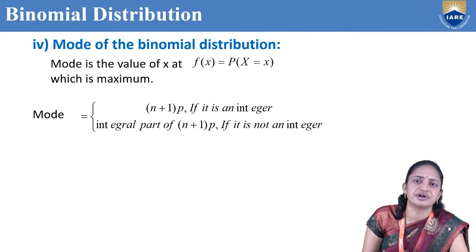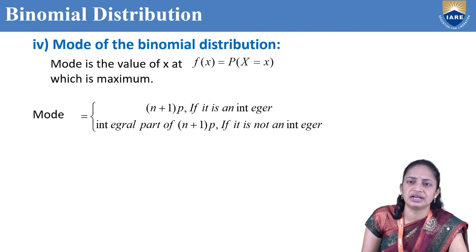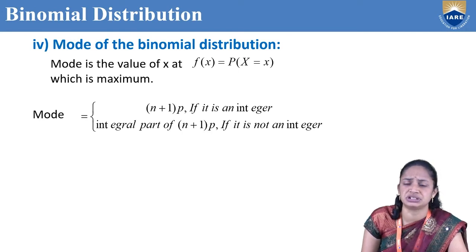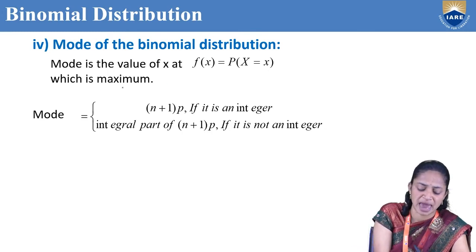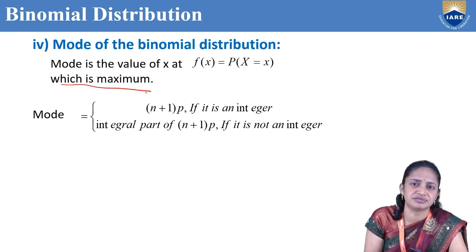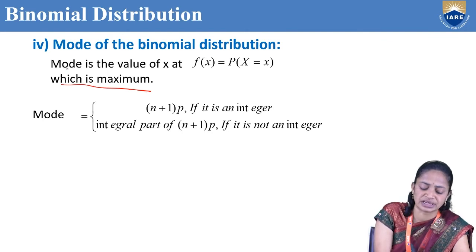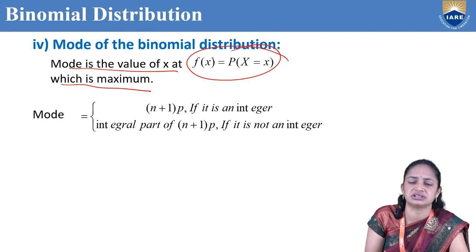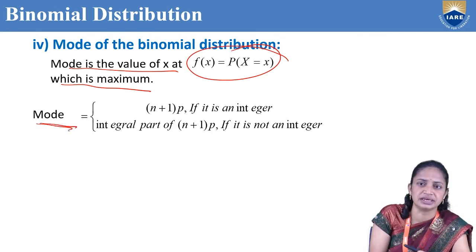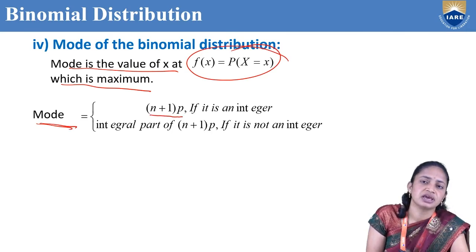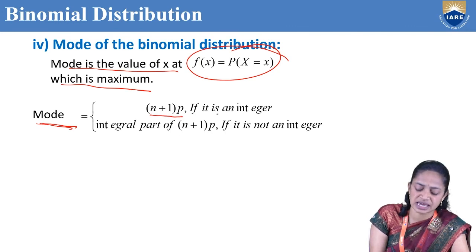Next, and the last one, is the mode of the binomial distribution. What is the definition of mode? Mode is the value of x for which f(x), that is P(X = x), is maximum. Here the mode formula is (n + 1)p if it is an integer.